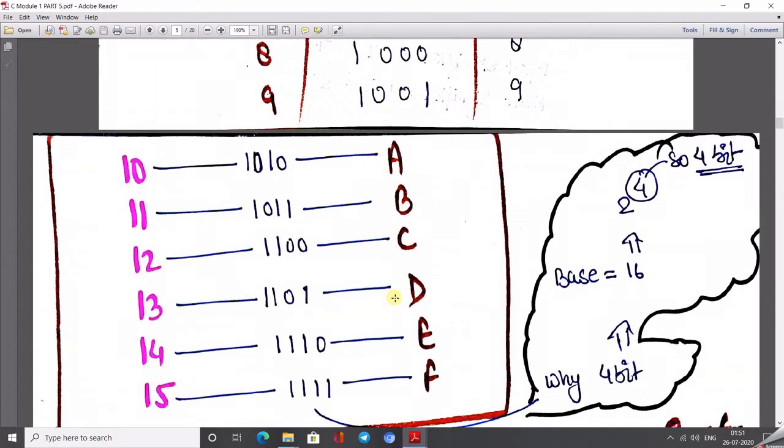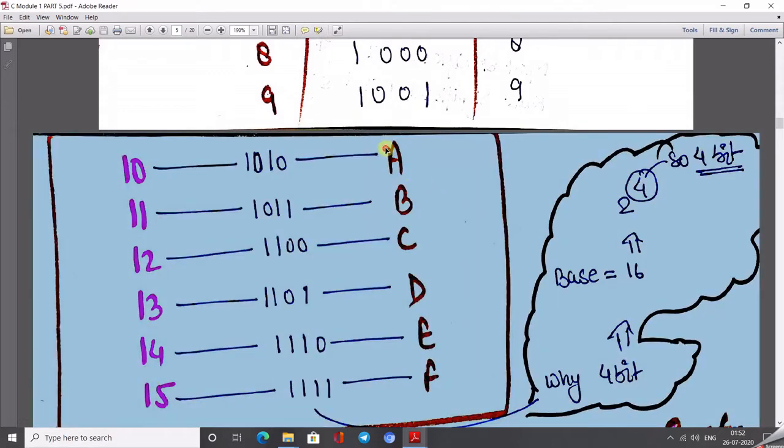Now for the equivalent of 10. For 10 to 15 we use A, B, C, D, E, F. So from 0 to 15 gives 16 digits, and the base is 16, but from 10 to 15 we write A to F in the hexadecimal number system. The binary value equivalent to A is 10. From 8, 4, 2, 1, 8 and 2 give 10, since 8 plus 2 is equal to 10.